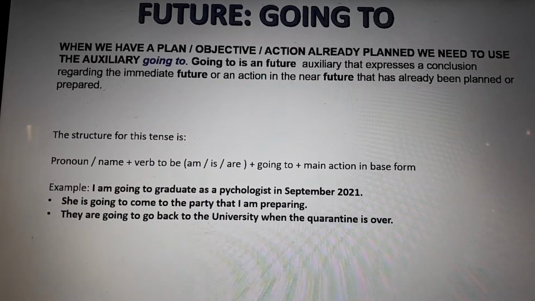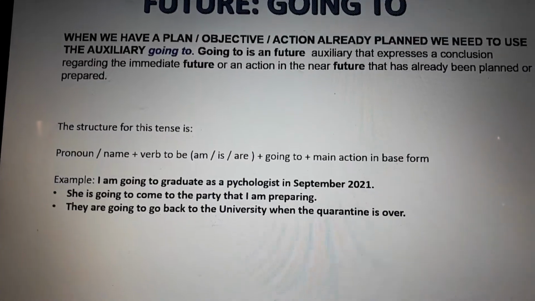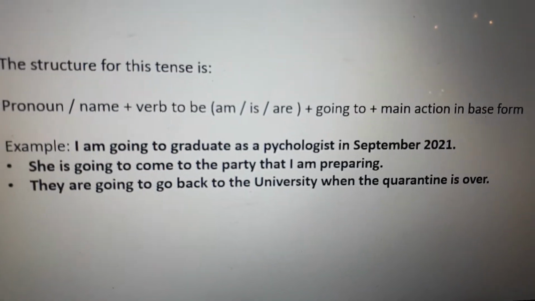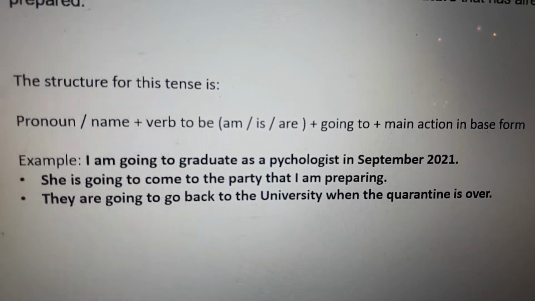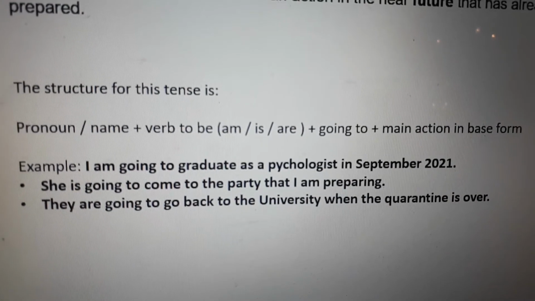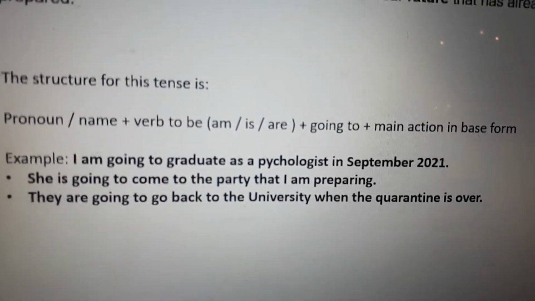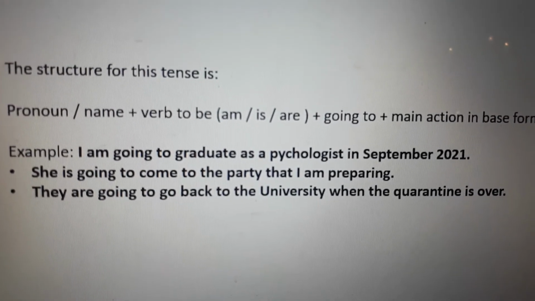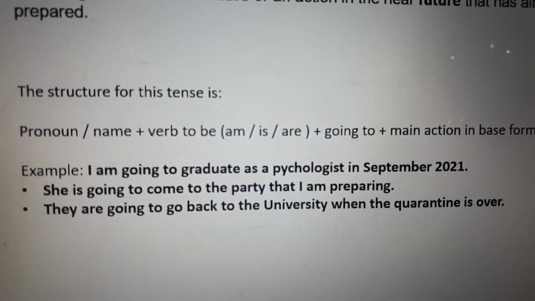That's the complement, okay? Then they are going to go back to the university when the quarantine is over, okay? They is a pronoun, or we can say my friends or my cousins or Peter and George, etc., are going to go back. With the -ing, and of course in the future, we need to work with the verb to be.